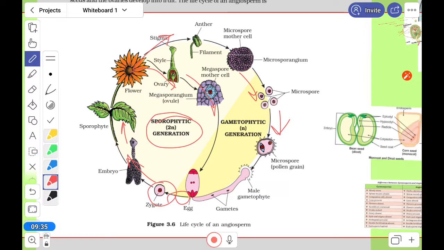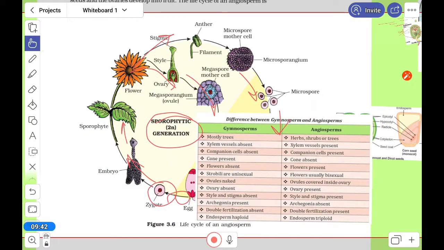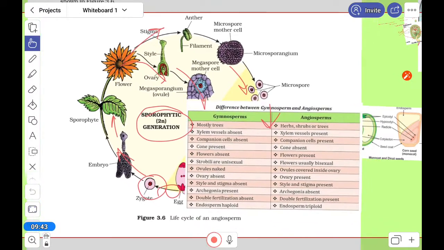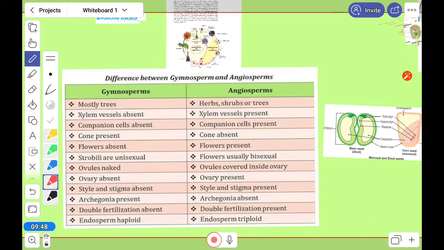So this is the type where the 2n generation, the sporophytic generation, is the major generation. Okay, so if we compare gymnosperm and angiosperm: gymnosperms are mostly trees, but here we get everything. In gymnosperm, xylem vessels are absent, but here they are there.